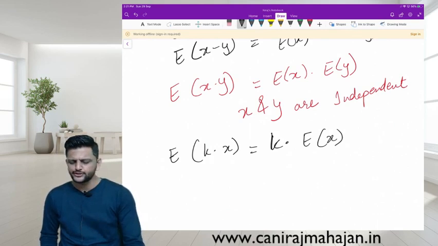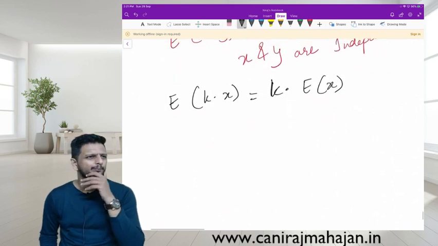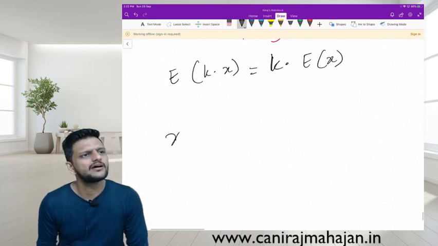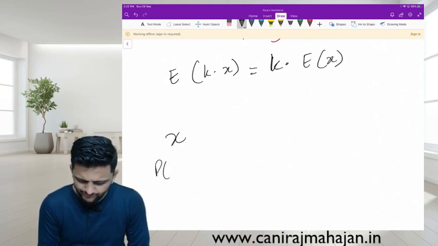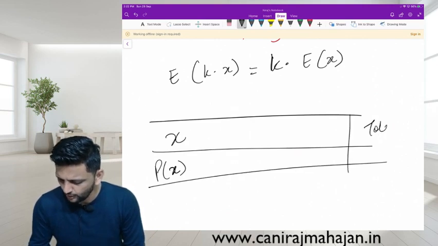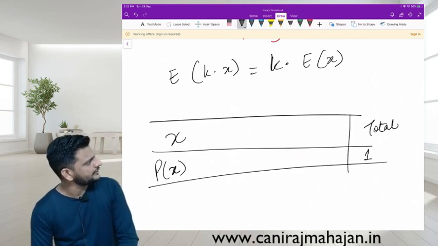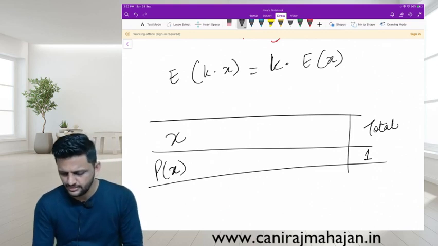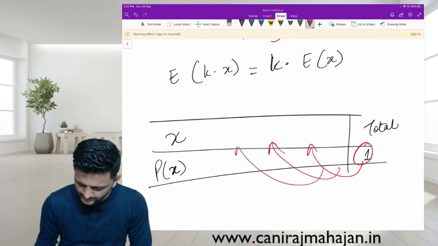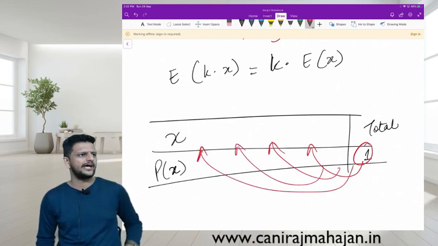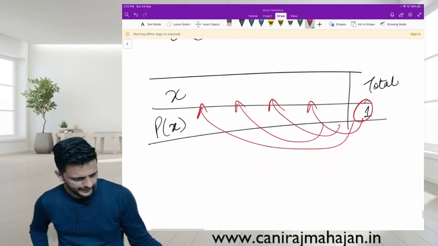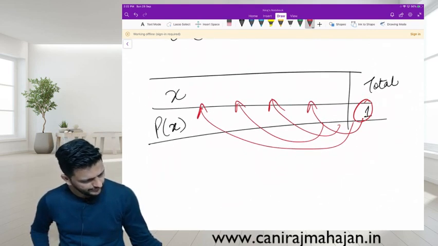What is a probability distribution table? You just make a table of x and p of x, and obviously by default the total here is always 1. That total probability 1 is divided into the various values of x. That table is known as a probability distribution table. Yes or no? Everyone?